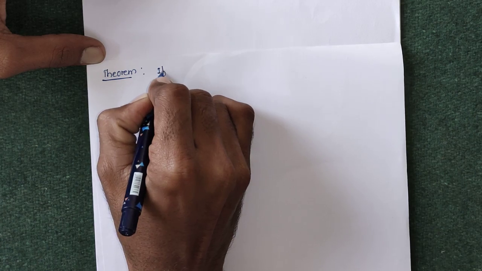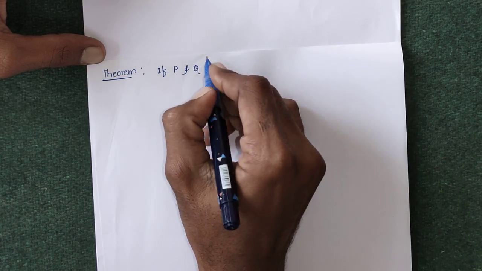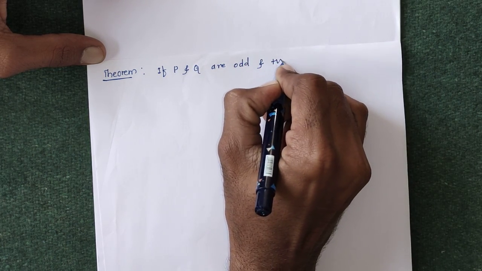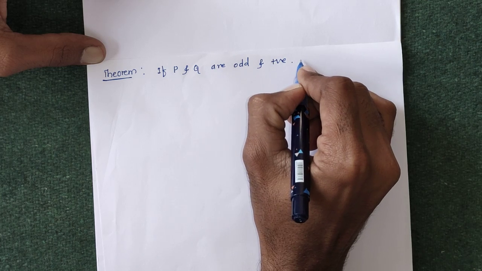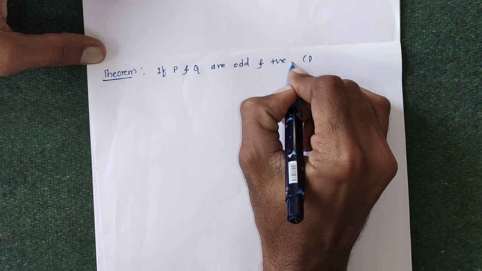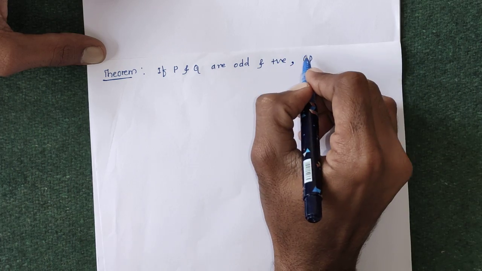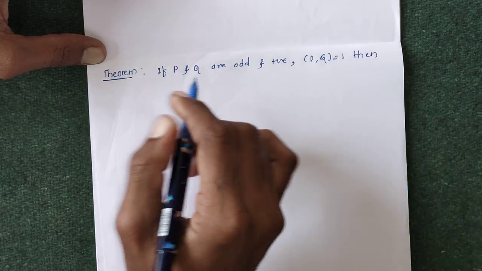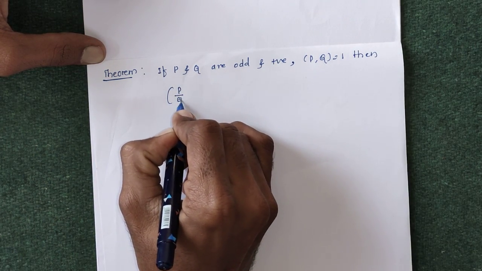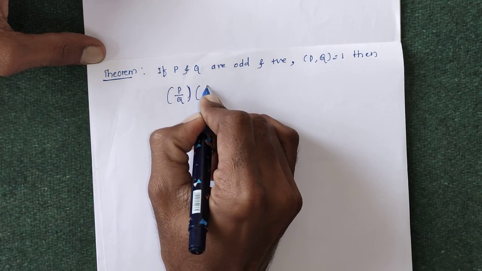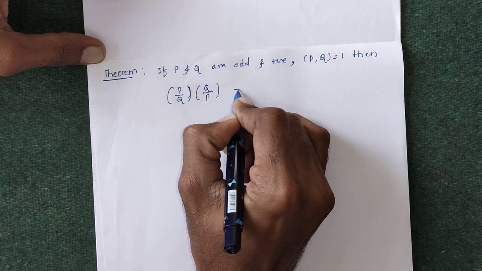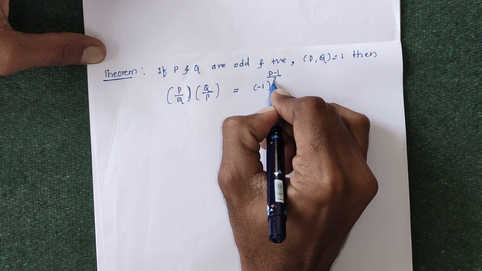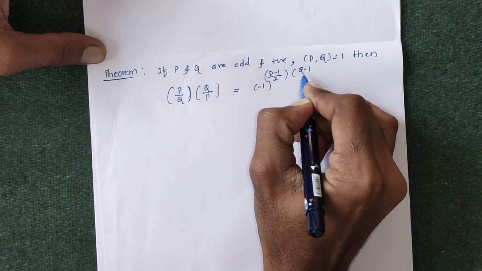If P and Q are odd and positive integers, also if the GCD of P and Q is equal to 1, then the Jacobi symbol of P and Q into the Jacobi symbol of Q and P is equal to minus 1 to the power (P minus 1) by 2 into (Q minus 1) by 2.